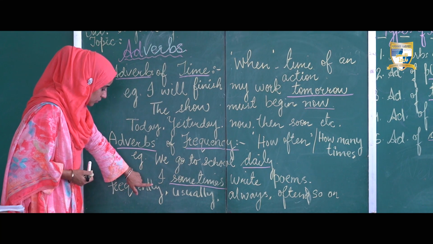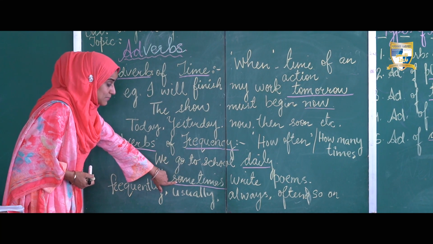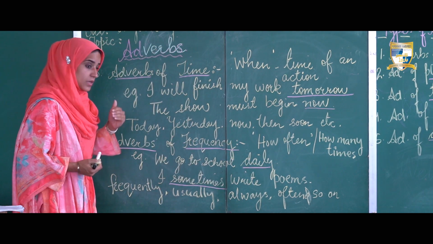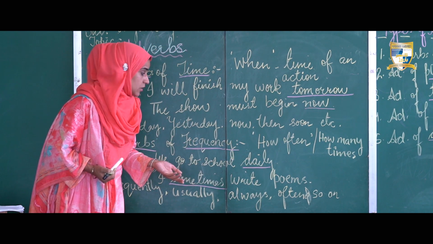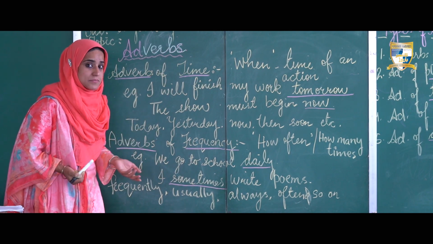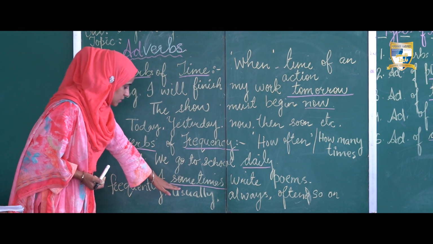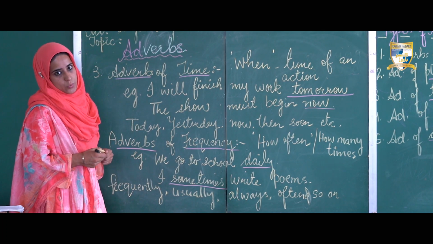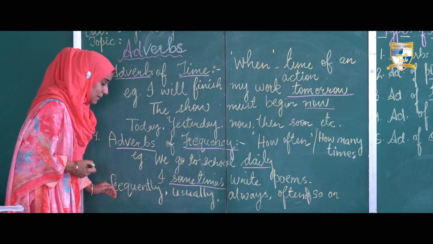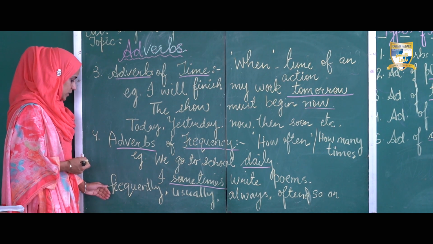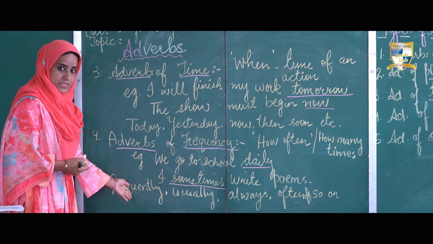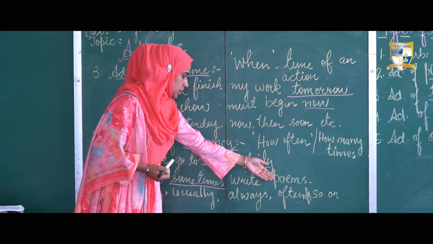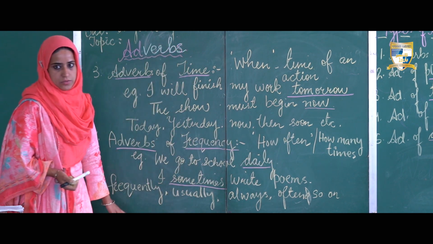Then we have one more example. I sometimes write poems. The question will be like this. How often do you write poems? How many times do you write poems? And the answer is sometimes. Sometimes tells us the frequency. Some other examples of adverbs of frequency are frequently, usually, always, often, never, and so on.